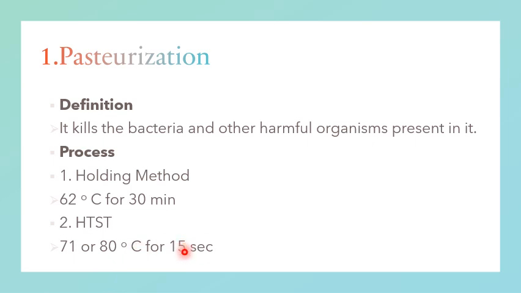Heating is always followed by immediate cooling so that organisms resistant to such a temperature may not thrive well. It has been found that 62 degrees Celsius for 30 minutes, 71 degrees Celsius for 15 seconds, or 80 degrees Celsius destroys common disease-producing bacteria, such as those of typhoid, tuberculosis, scarlet fever and diarrhea, which may be present in the milk.